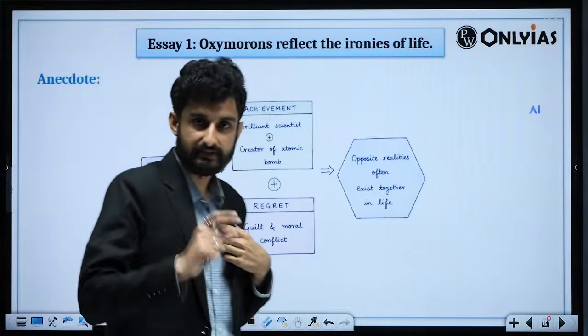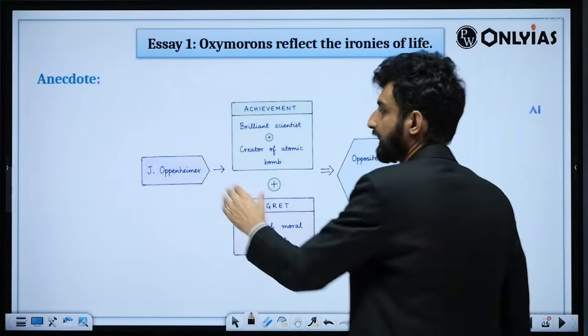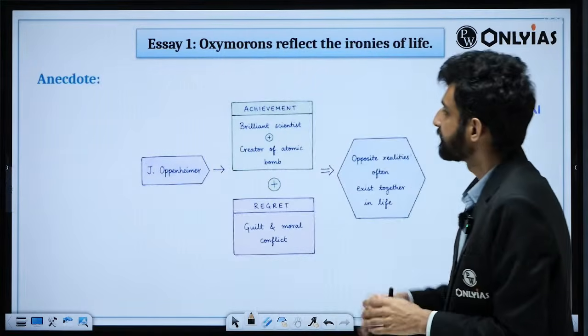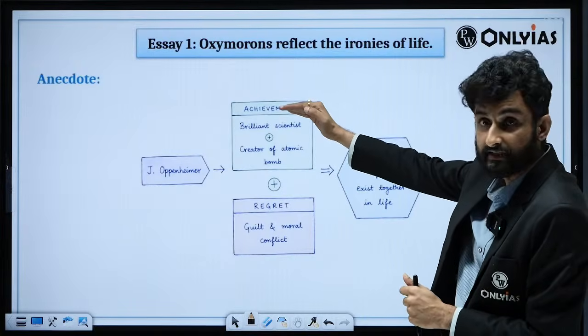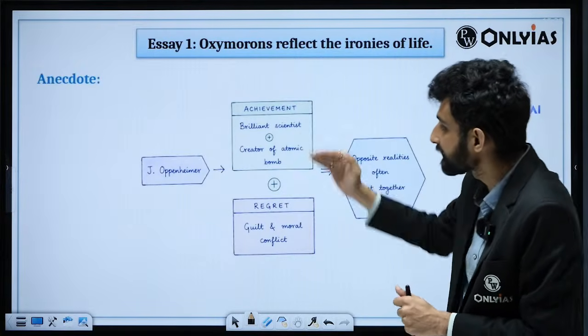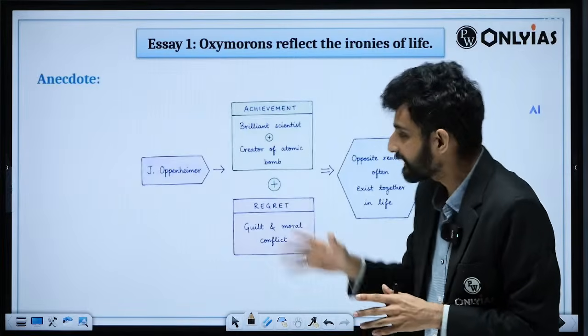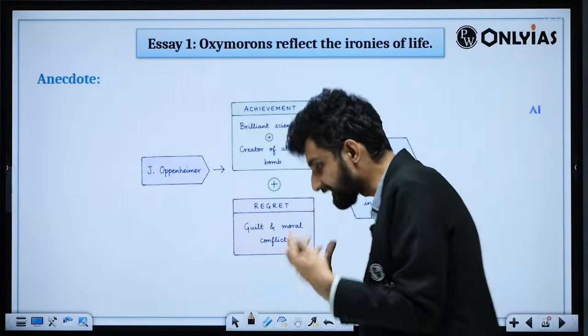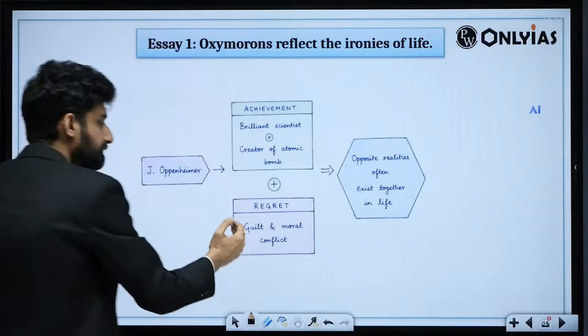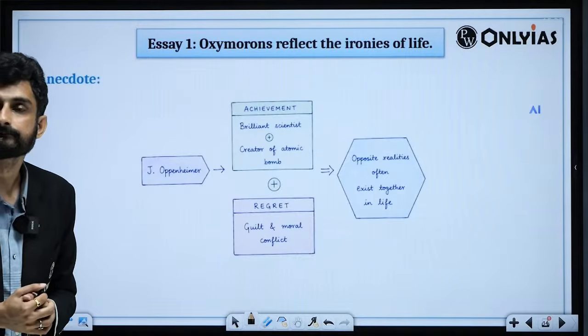The Netflix series, which was the case of J. Oppenheimer. So now you know that that particular person had an achievement in life, that he was a brilliant scientist and the creator of the atomic bomb. But at the same time, there was huge regret also, in terms of guilt and moral conflict.